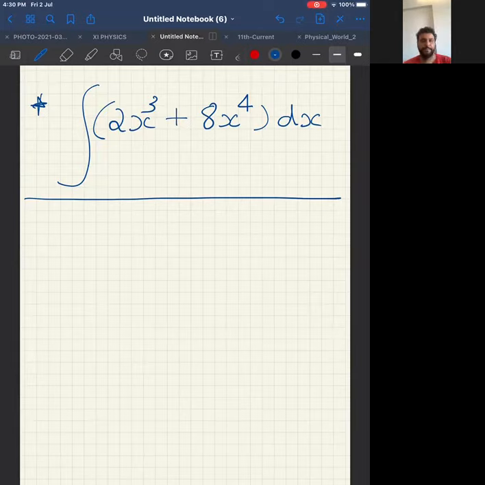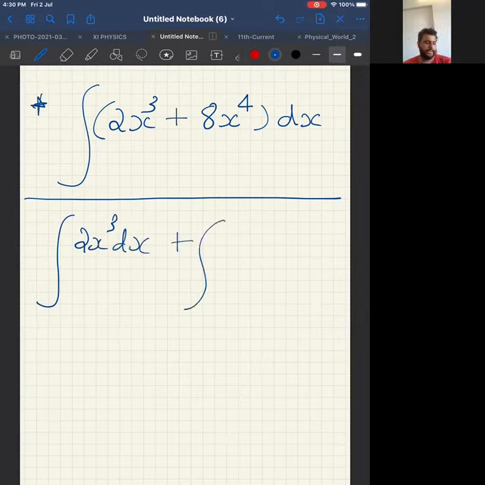Okay, listen. Now, this is the question. Now we will continue. It will become integration of 2x cube dx plus integration of 8x power 4 dx. I'm splitting it. Did you understand the first step? I split the integration. Now, 2 is constant. I will take it out.